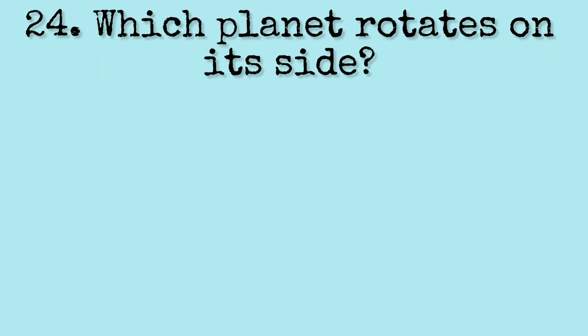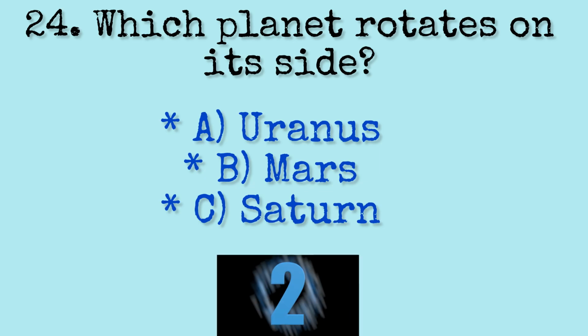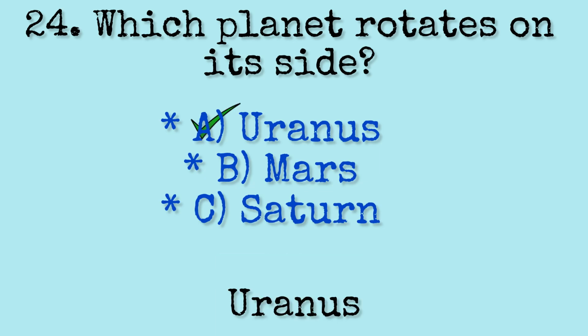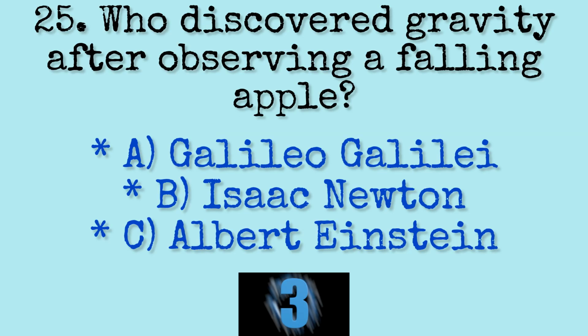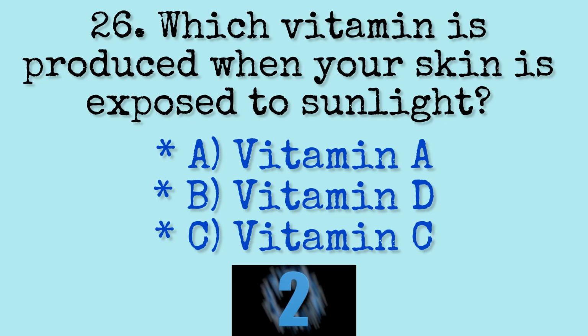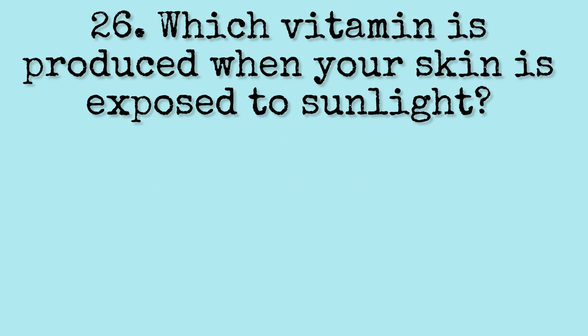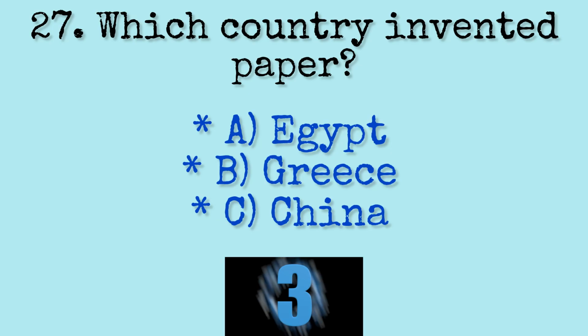Emperor penguin. Question 24. Which planet rotates on its side? Uranus. Question 25. Who discovered gravity after observing a falling apple? It's Isaac Newton. Question 26. Which vitamin is produced when your skin is exposed to sunlight? Vitamin D. Question 27. Which country invented paper?